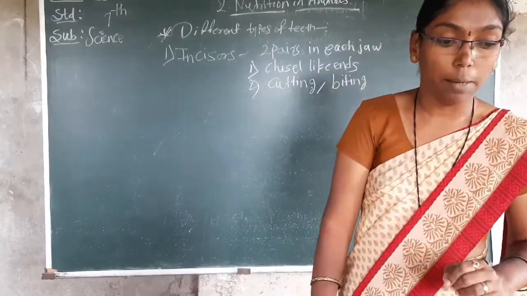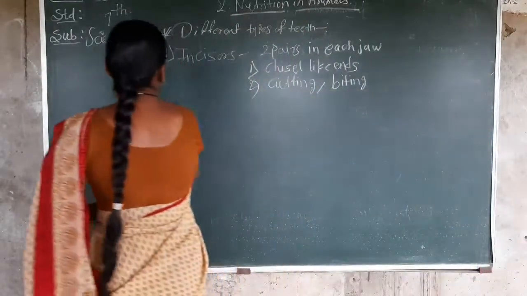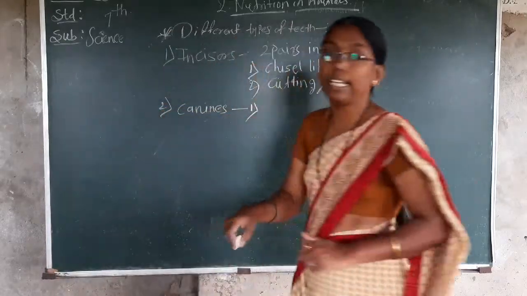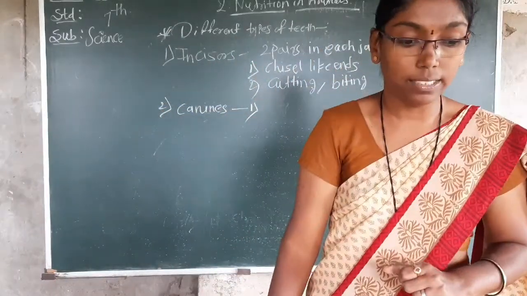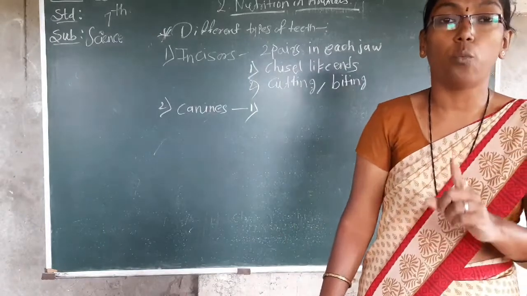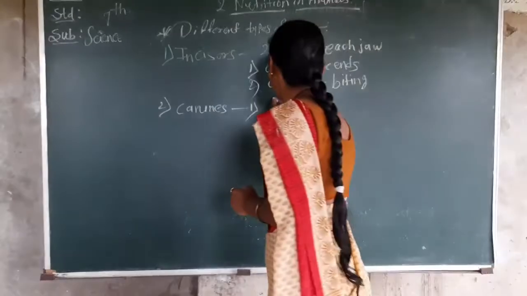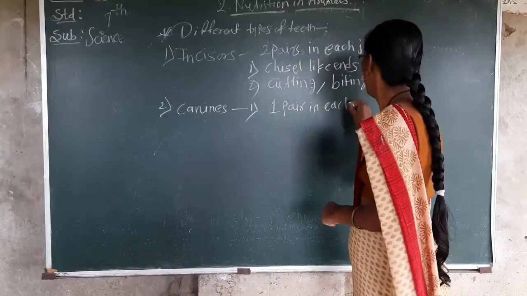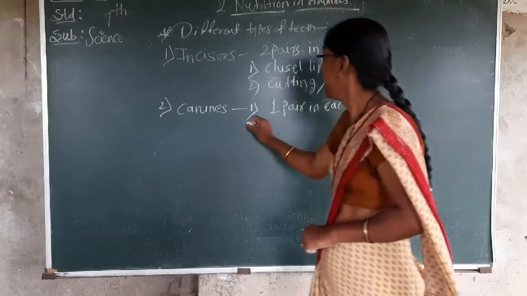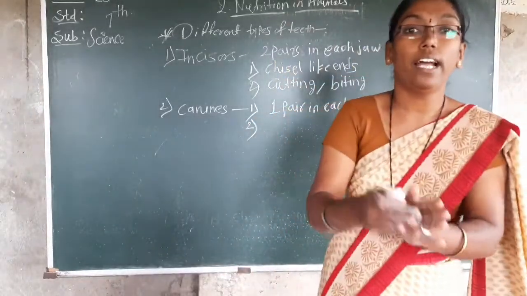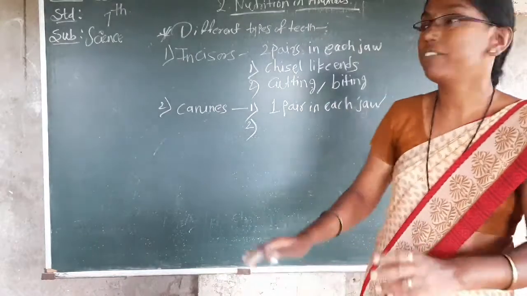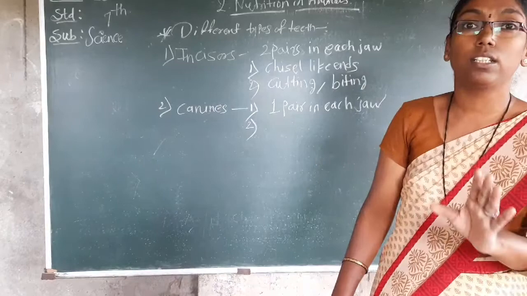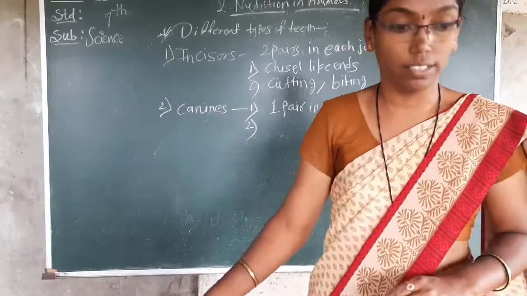Then second type, canines. In canines, how many pairs? Only 1 pair in each jaw. Don't forget, 1 pair in each jaw. What is second? Only how many and what is the use or functioning. This much when you write, you can get all the marks, 2 marks or 4 marks. This is your theory to write the question answer.